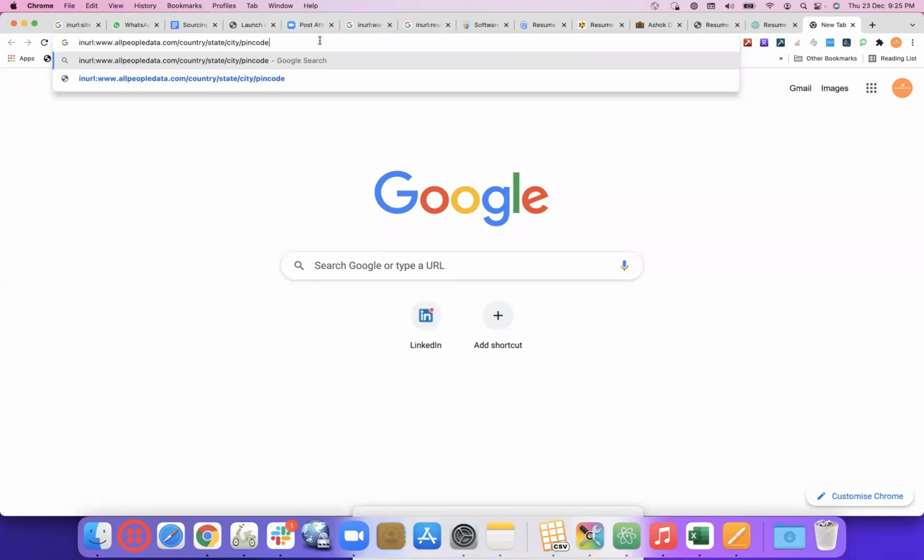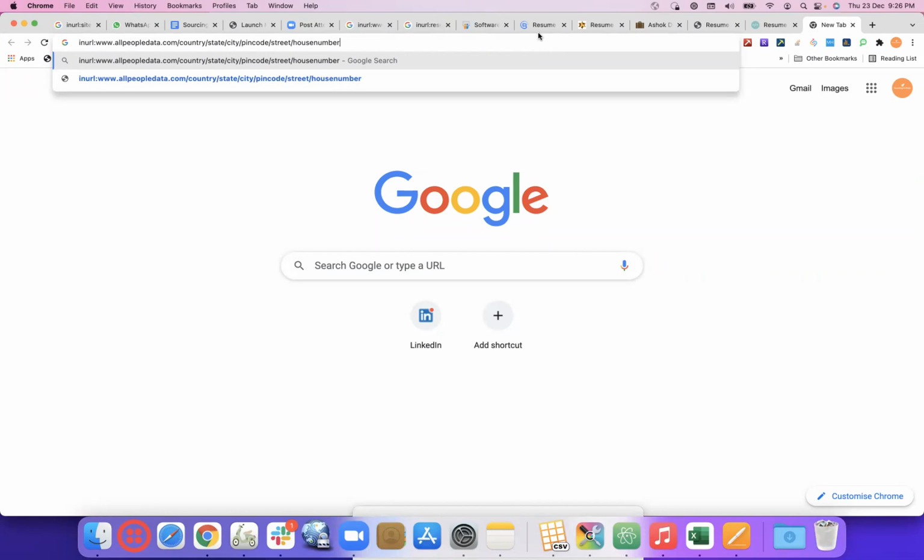Once we get into that particular pin code, we need that street. Once we get into that street, I need that house number. This is how the URLs are structured.